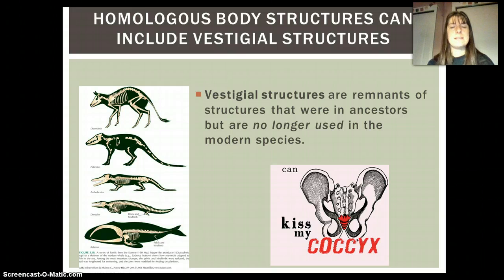Vestigial structures are another example of that. Vestigial just means anything that was used in the past, and there's remnants still today, but they're no longer used in the modern species. For example, whales. Modern whales have a little bit of a pelvis left, and the pelvis is used for walking on 4 legs. They don't walk on 4 legs, but their ancestors did. And so that little vestigial structure is evidence of evolution. In humans, we've got a little tailbone that we don't use for anything. That's another piece of evidence that we shared a common ancestor with something that did have a tail.